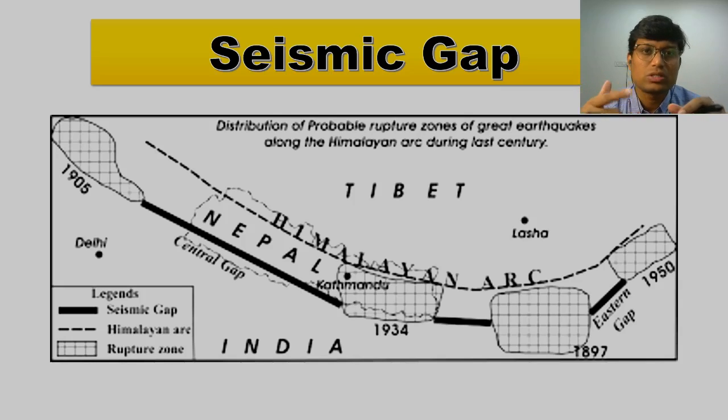And then there is also the theory of seismic gap suggested by S.A. Fedotov, which helps us in suggesting the possibility, not predicting exactly, but suggesting the possibility of a major earthquake along a particular segment of the plate boundary. So we will see both of these, and then we will also see what the seismic gaps are along the Himalayan plate boundaries. Then finally we will see the significance and how relevant the seismic gap theory is.